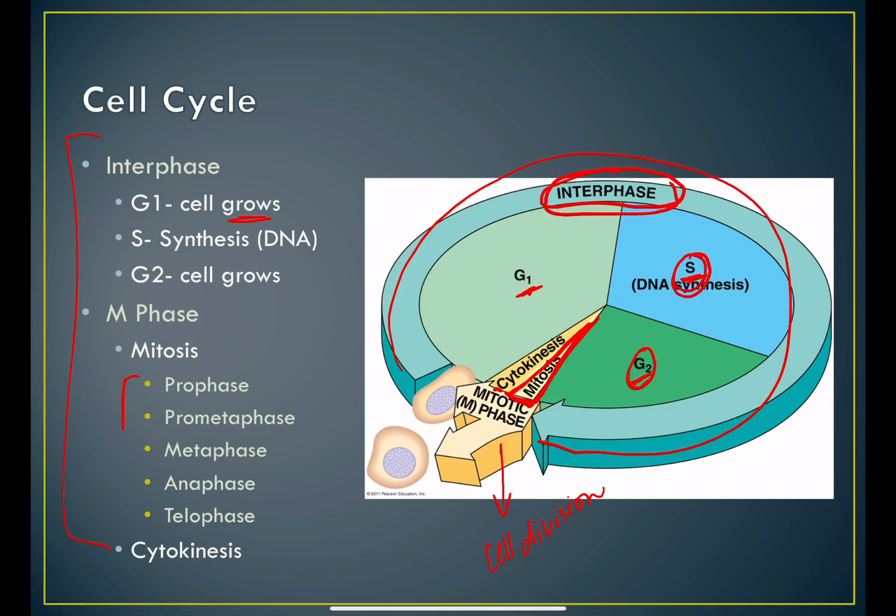Now, within mitosis, there are 4 main phases. In AP, we kind of add this 5th phase here, prometaphase. But what you may find helpful is IPMAT-C. IPMAT-C. That's an acronym to help you remember the phases of the cell cycle. So I stands for interphase. That's this first phase here that takes the longest part. The interphase includes G1, S, and G2.